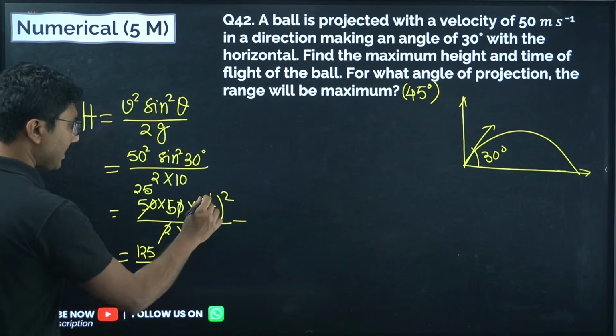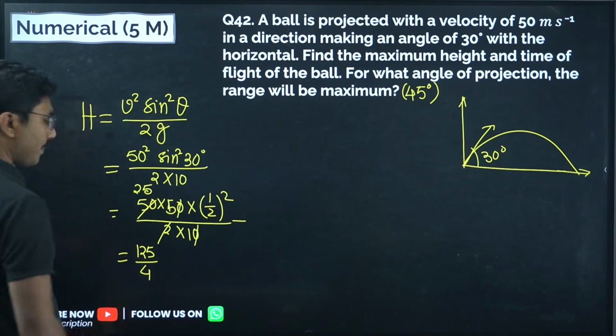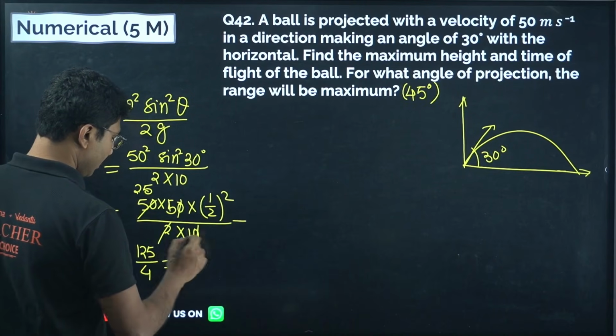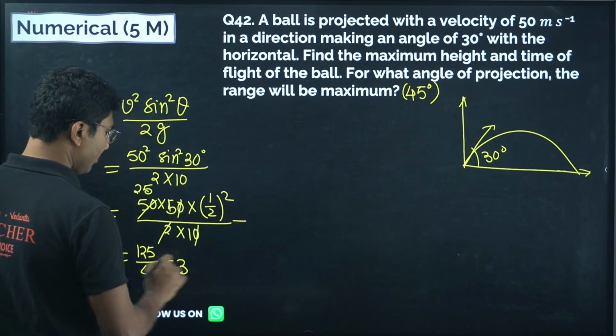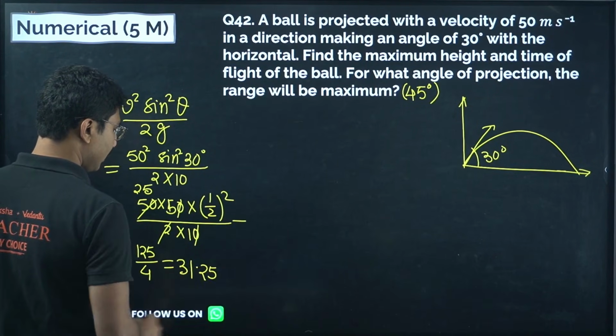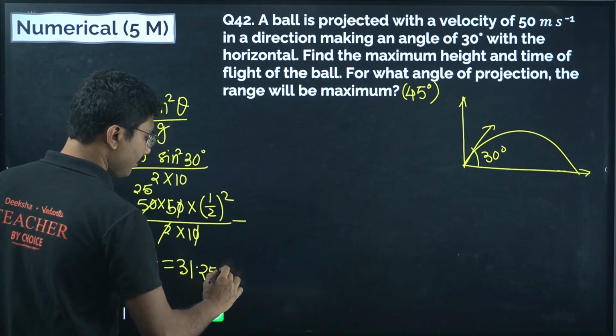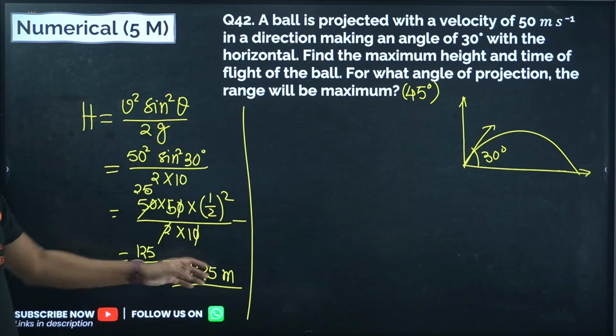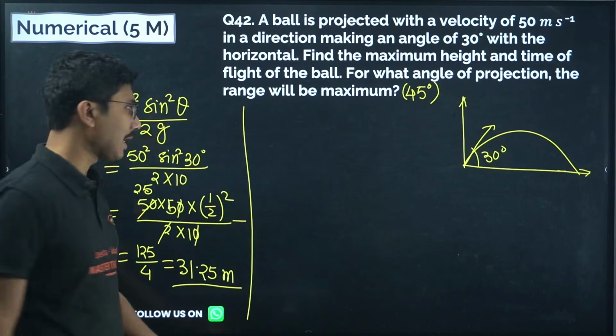125 divided by half square, that is 4. Okay, so it will be 4. So it will be 3... 4 3s are 12, 4 1s are 4.25. So 31.25 meter. You are allowed to use a simple calculator. If you are not sure how to find it, use a simple calculator to calculate it.